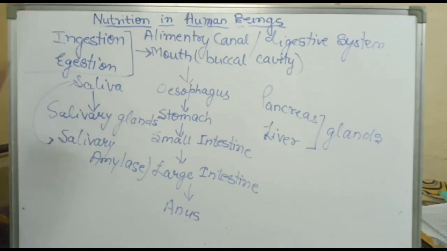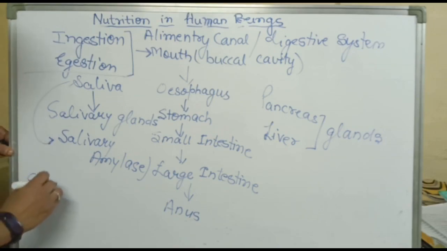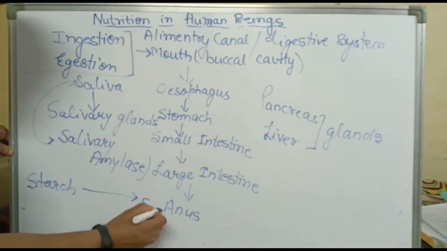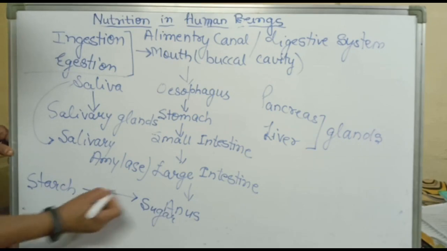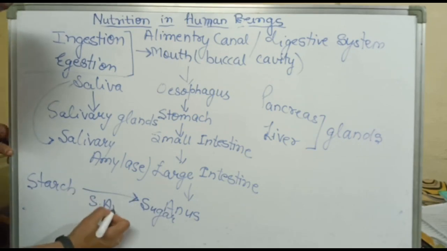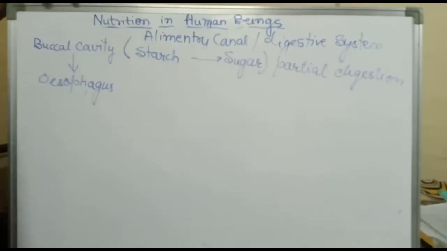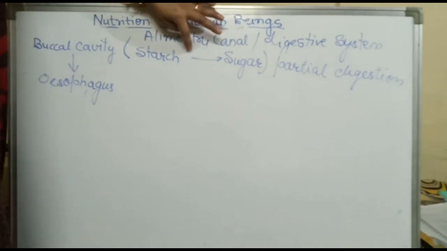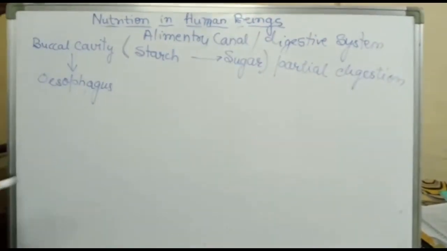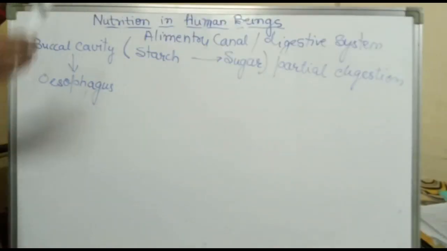Now see here how this all functions. Our food contains starch. This starch converts into sugar due to the action of salivary amylase. Now it is very clear that in the buccal cavity, starch converts to sugar by the action of salivary amylase. Here the partial digestion of starch takes place. Children, note that the digestion starts right from the buccal cavity.